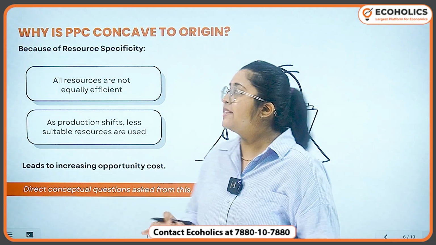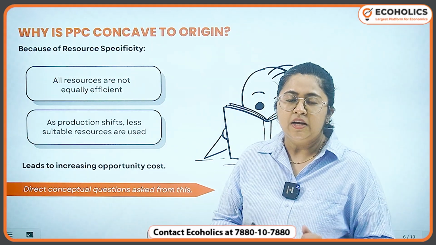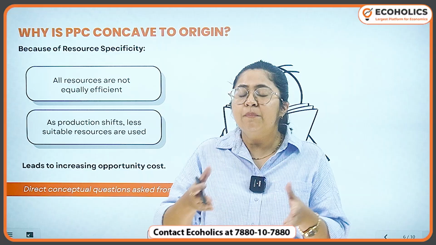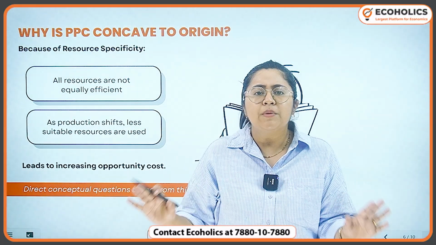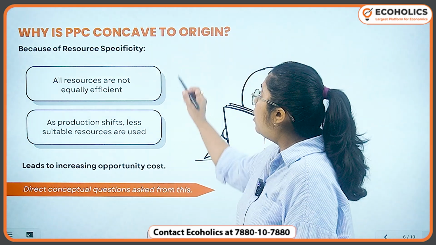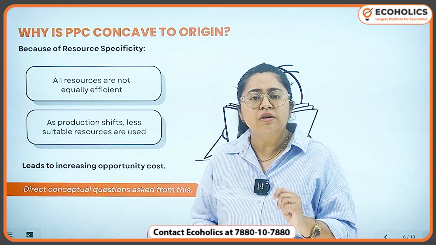Now let's understand why PPC is concave to the origin. Till now we have understood what exactly the production possibility curve showcases. It showcases the best combination of two goods which are produced in an economy. Now, why is the shape of this PPC concave to the origin?